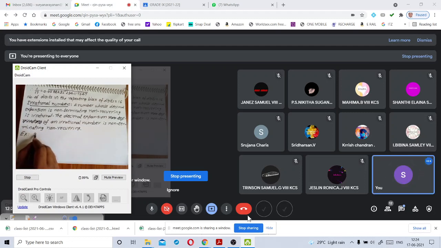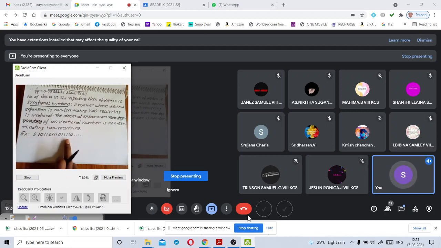Example: 2.10110111... This is an example for an irrational number.